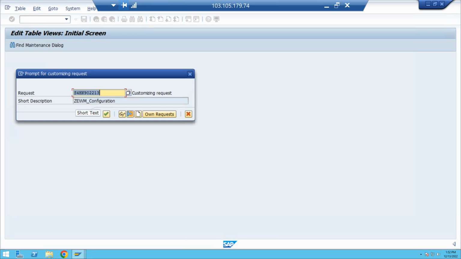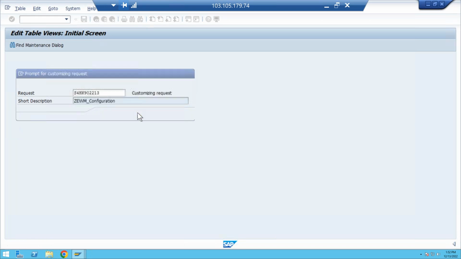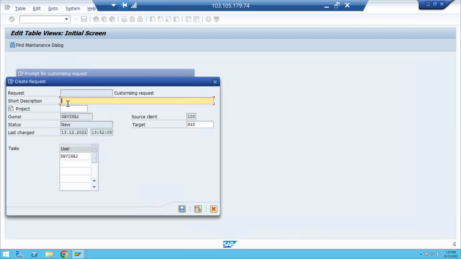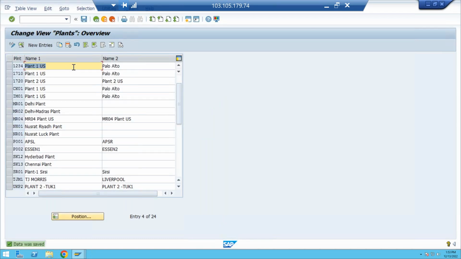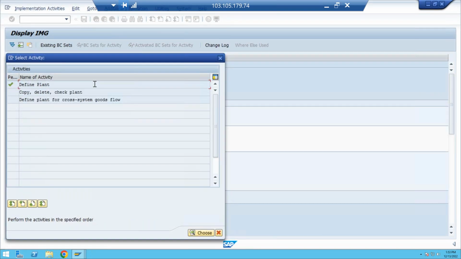The transport request is generated. So you want to create your own transport request here. I created the plant 1234, and the address is also copied here.